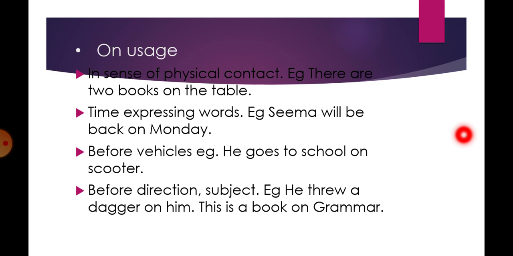Before vehicles, he goes to school on scooter. So, scooter here is a vehicle through which the communication is happening. Before direction and subject, he threw a dagger on him. That means he threw the dagger in the direction of the person. This is a book on grammar. It means a subject.